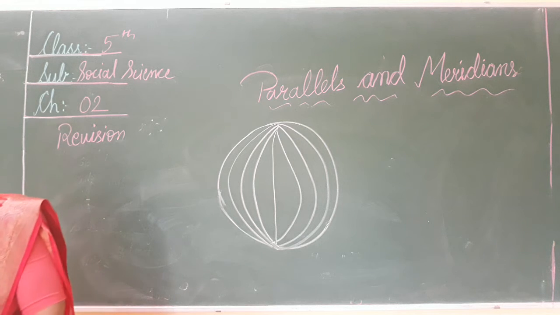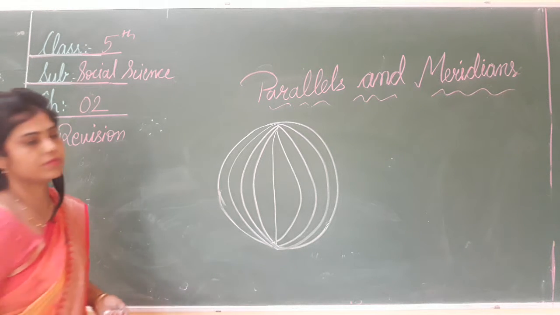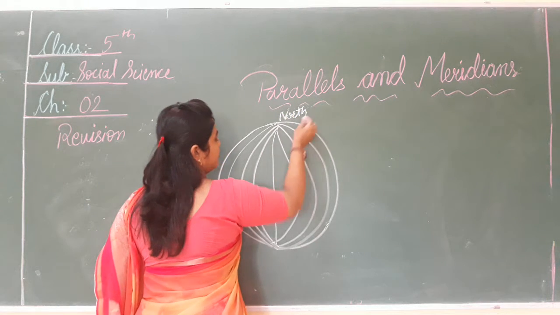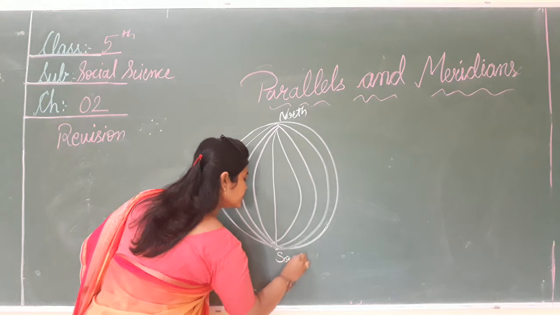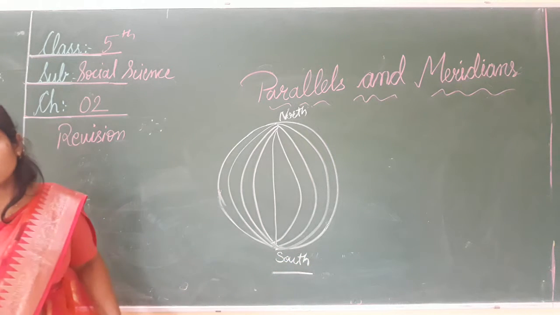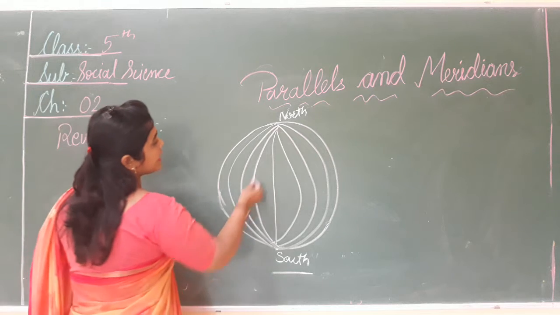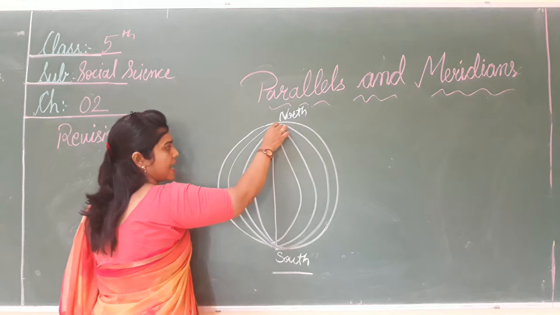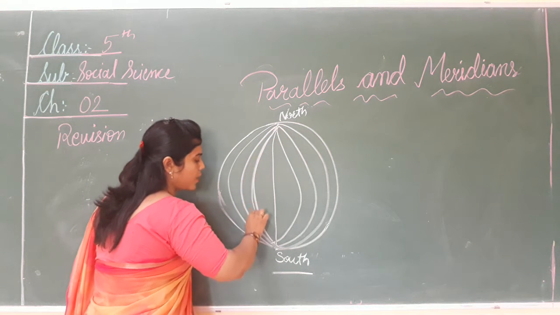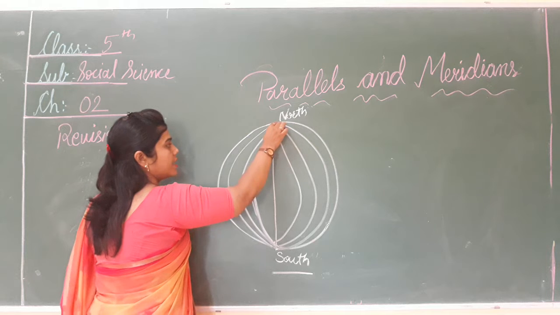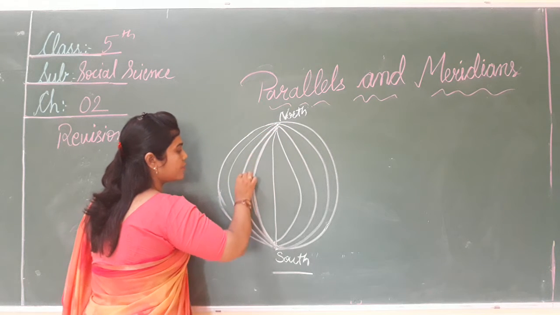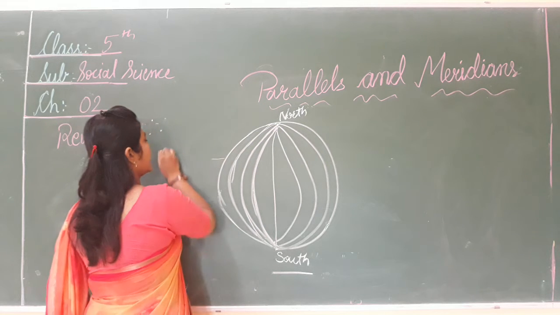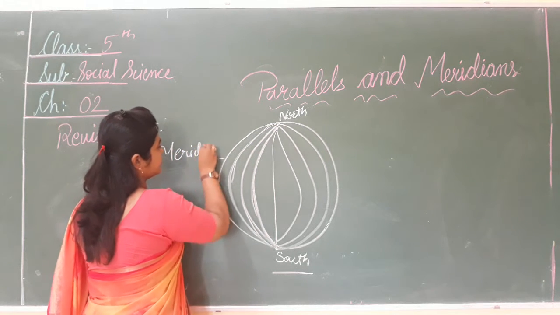This is the North Pole and this is the South Pole. Okay, so एंड इमेजिनरी लाइन, ऐसी लाइन है नहीं ग्लोब पर, बट हमने क्या करा, इसको इमेजिन किया. An imaginary line drawn from north to south, those are called the meridians.